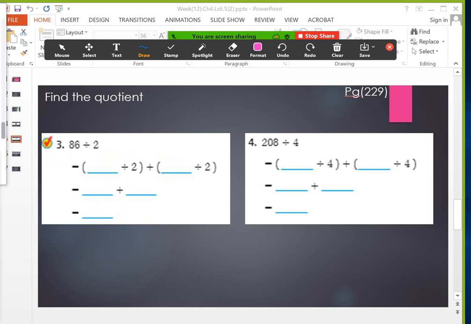Yes, Kinda, could you please tell me, if I want to break the 86 into 2 numbers, what are those 2 numbers? Are you prepared or not? Do you want me to give you enough time?